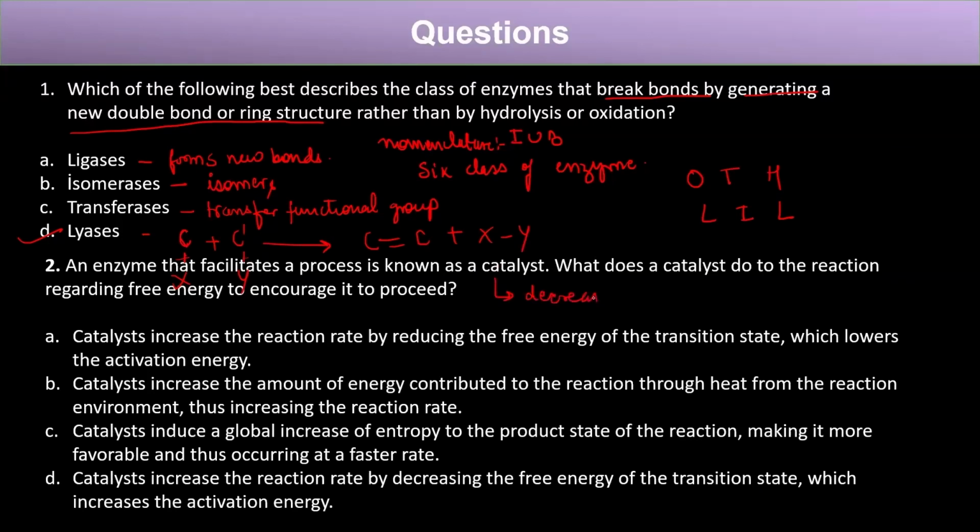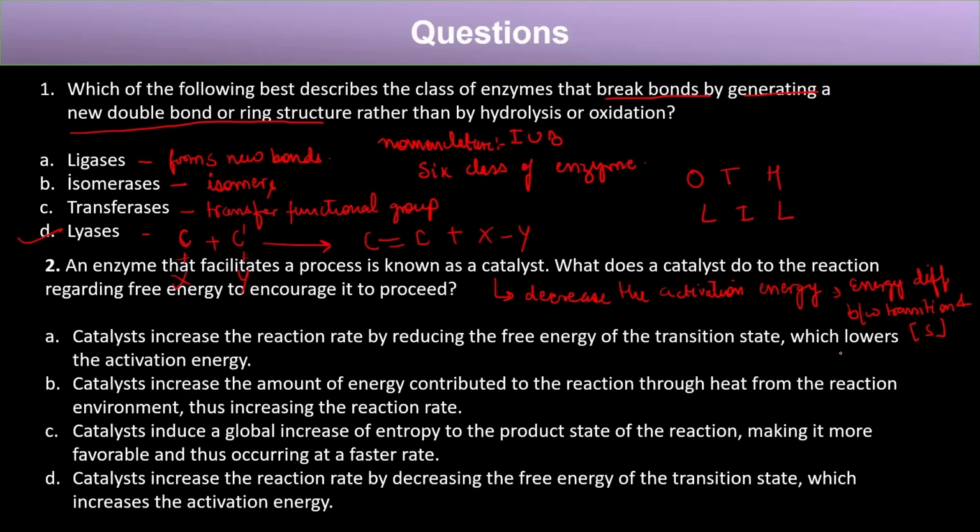First of all, it decreases the activation energy, right? And second, what was the activation energy? It was the energy difference between the transition and substrate energy, right? So the first thing we have to see is the option which consists of decreased activation energy.